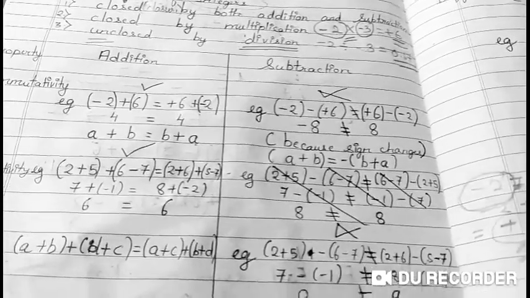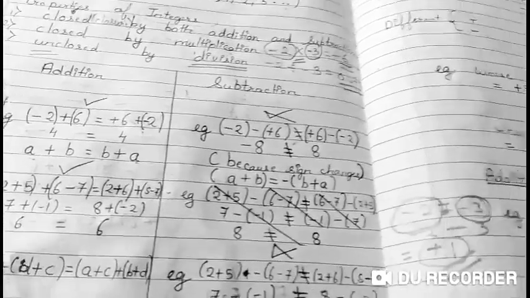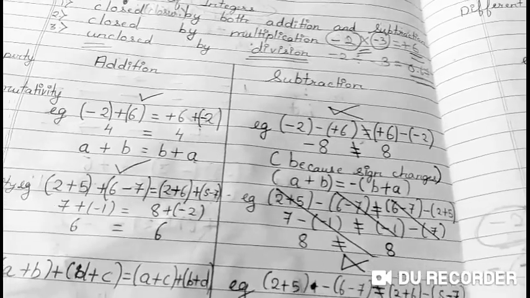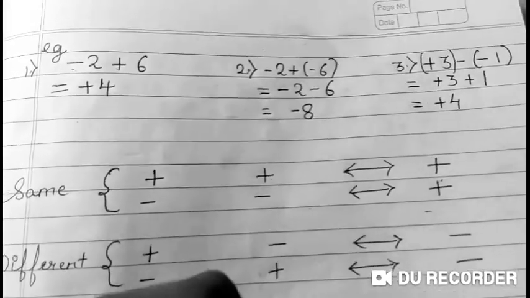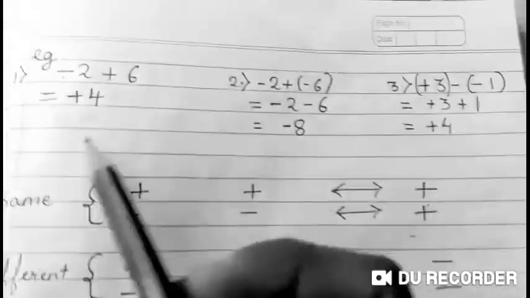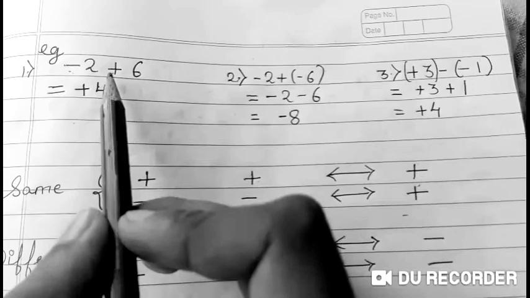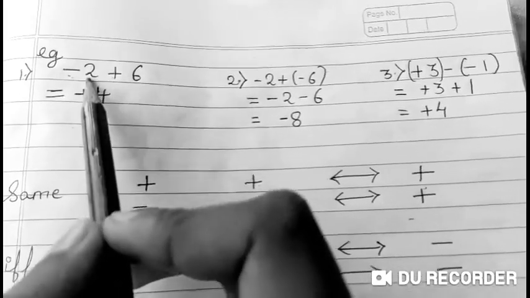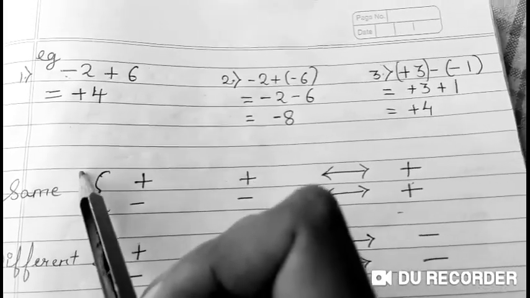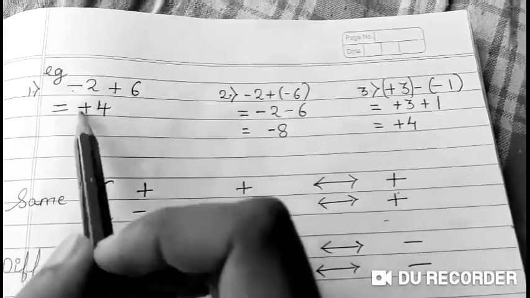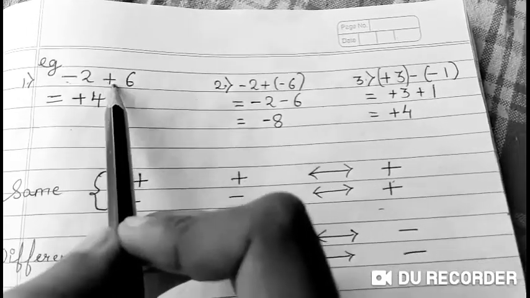Now we'll first check out how to add or subtract integers. Okay, we did this last year, but still again, how to do addition and subtraction for both. Like if we have got two numbers, how will you solve this example? -2 plus 6. Okay, so -2 plus 6, what is this? Minus plus.